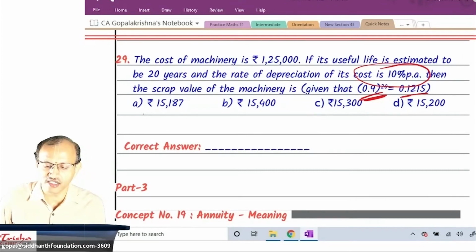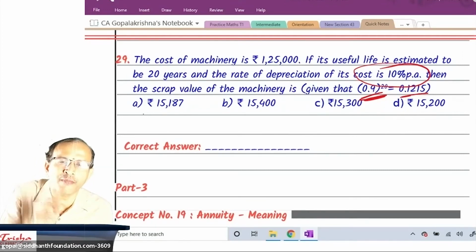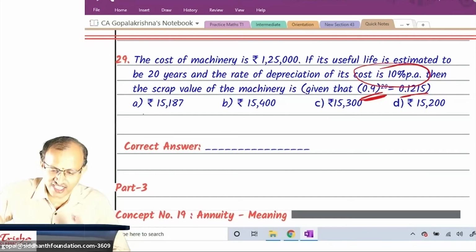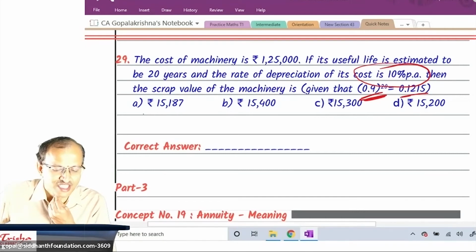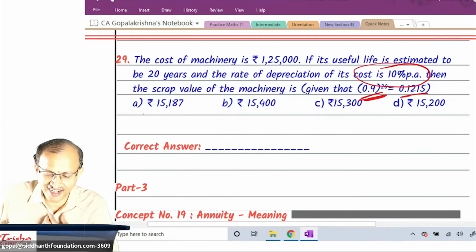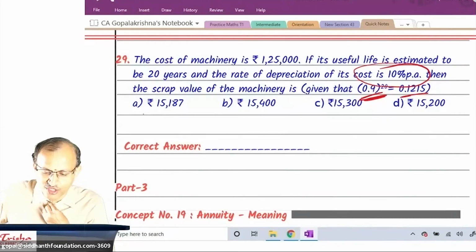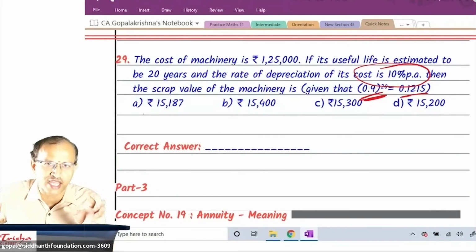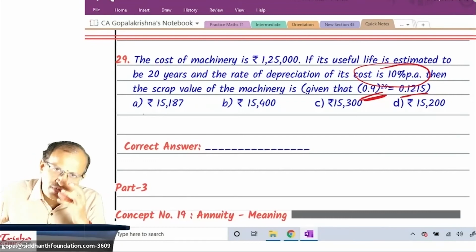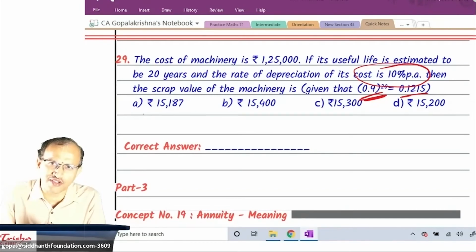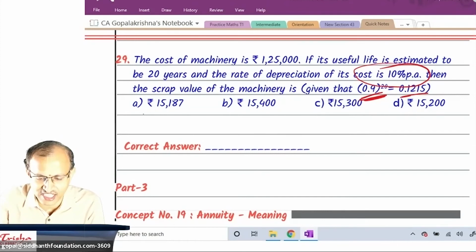It's an interesting word. Please note, what is scrap value? What is the word scrap value? Shall I tell? You will tell or I will tell? Correct. Some of you said Gujri. Correct. At the end of its lifetime, you can't use more. You will throw it. You will give it to garage. You will give it to a particular fellow who will sell it for scrap. Scrap is nothing but residual value. Scrap is nothing but salvage value. Some fellow will come, he will wait, and then he will pay some money to you. That is what it is called as scrap value.